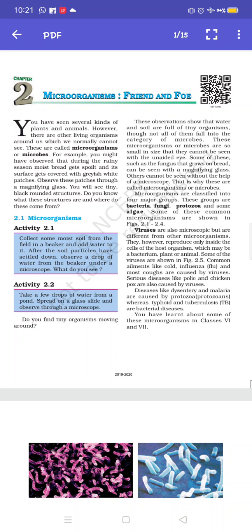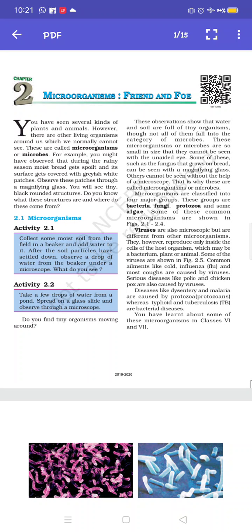Okay, now first is bacteria. Bacteria was the first microorganism discovered by Antony van Leeuwenhoek.